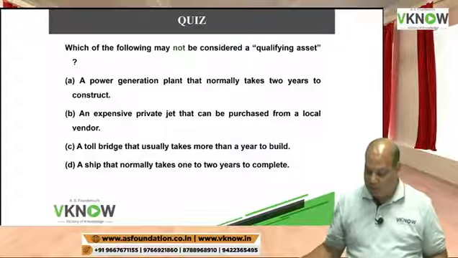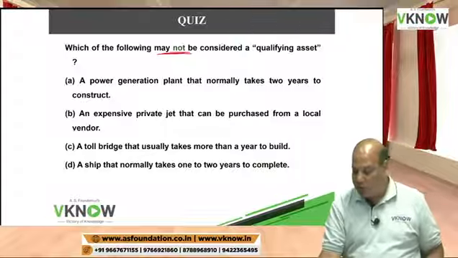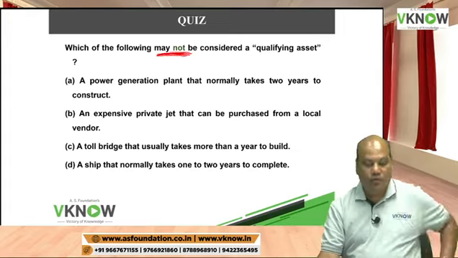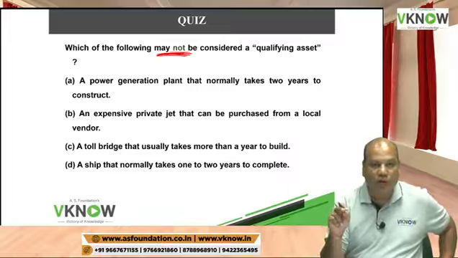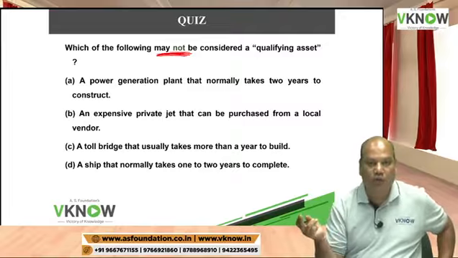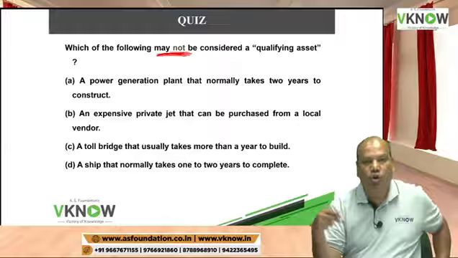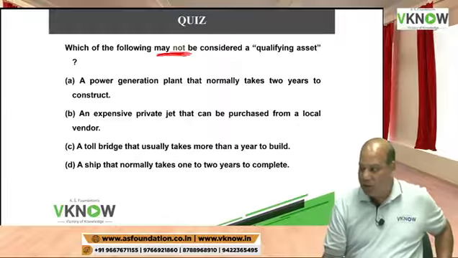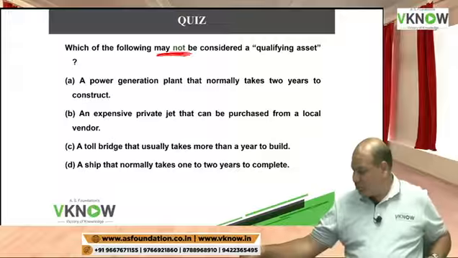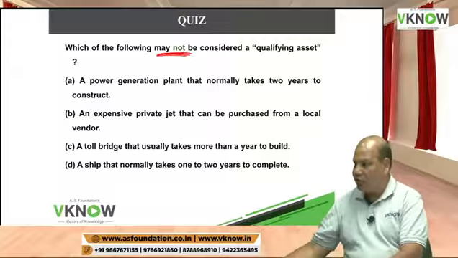Please find out from the knowledge that you gained today which is not a qualifying asset. Three items are qualifying, one is not qualifying. So you have to identify the not qualifying asset. Think and answer. I will give you 30 seconds to think.